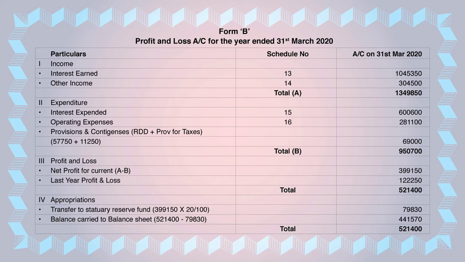So please understand, whenever you start the sum, you have to make the format of Form A, that is nothing but the balance sheet, and Form B, that is nothing but the profit and loss. Just write the format and keep it completely. Then later we will start with the schedules.